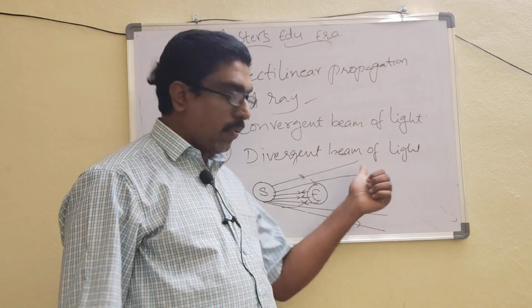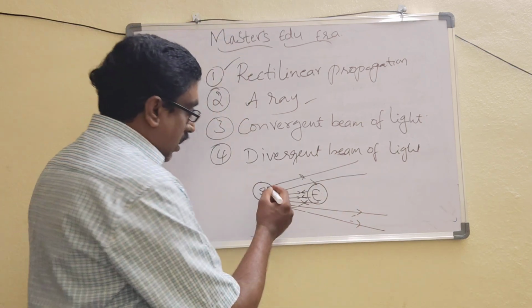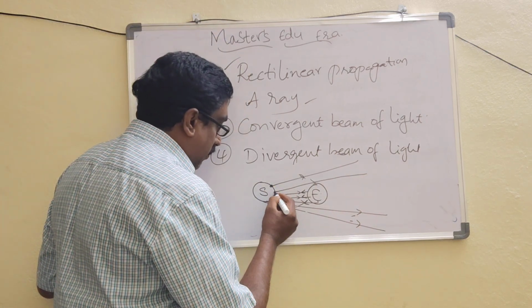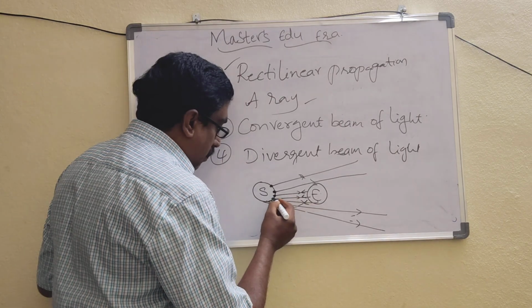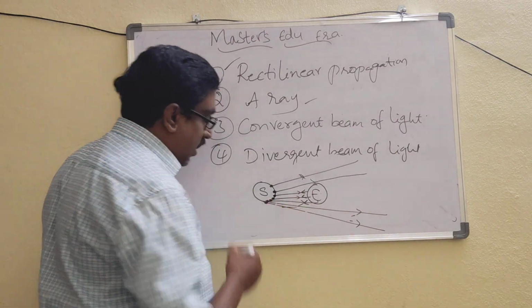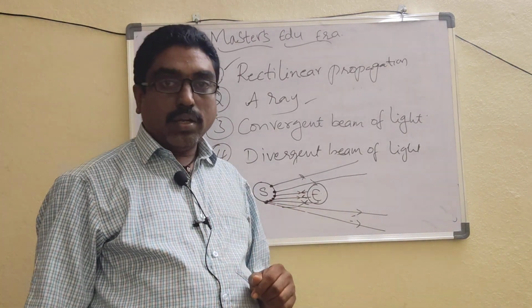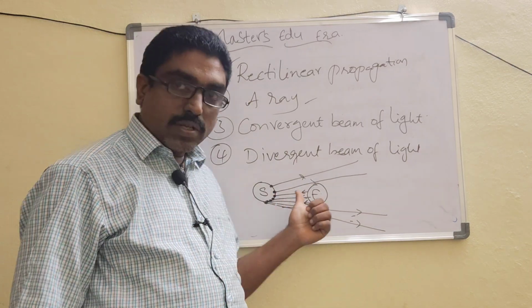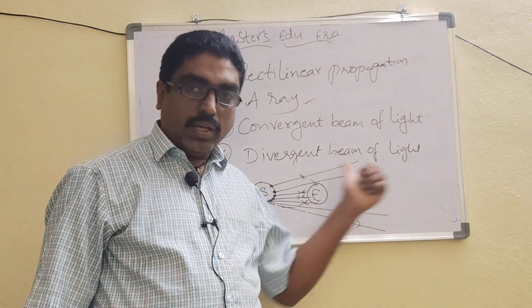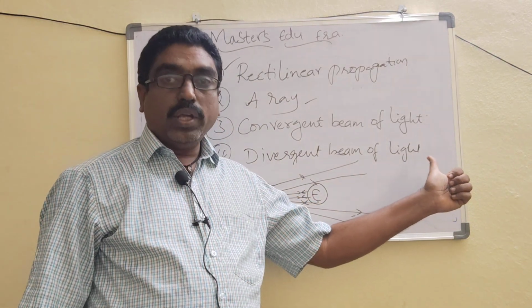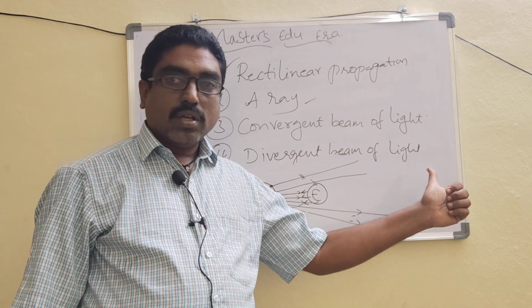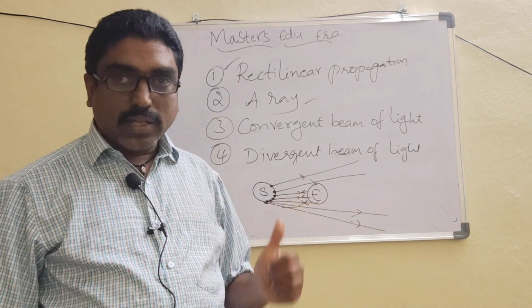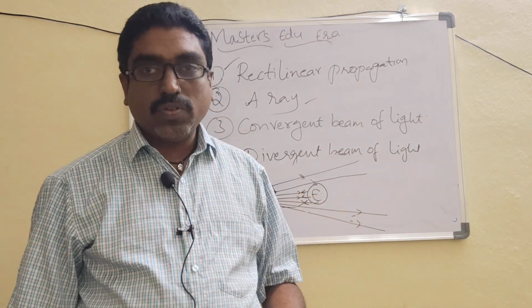This type of property is called a ray. Here, light starts from a point, and these light rays continuously move into space until their energy becomes zero.